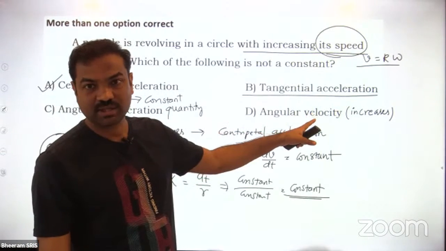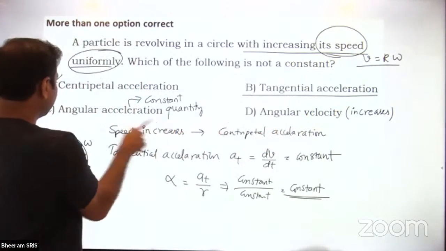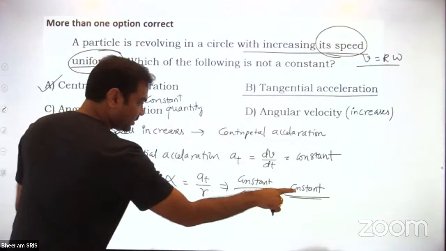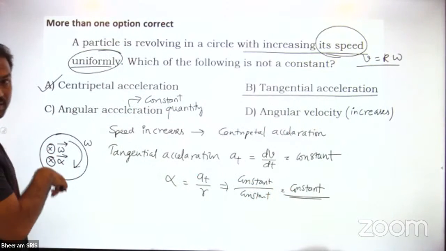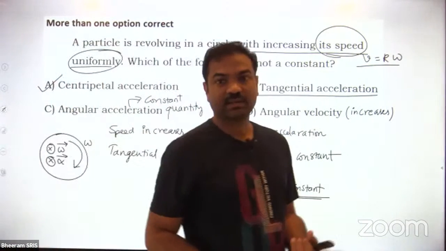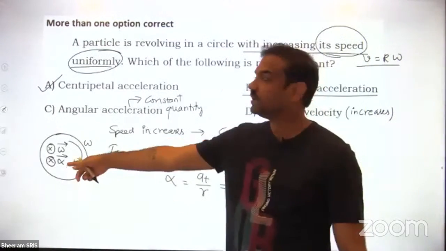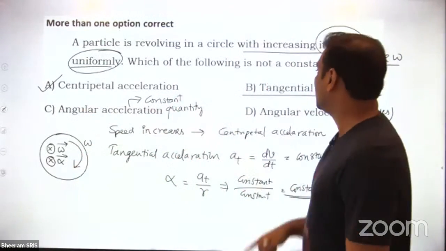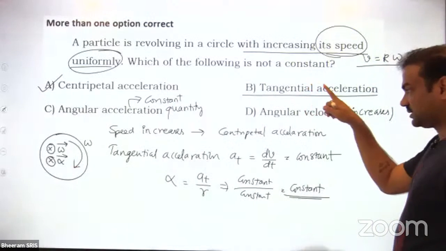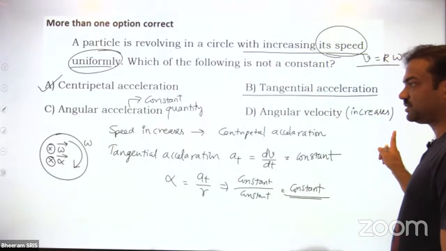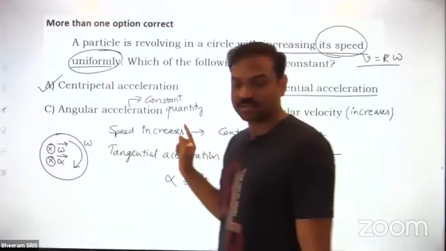So angular velocity is not a constant quantity. But for angular acceleration, magnitude is constant, and direction is also constant. Direction and magnitude both are same for alpha. So this is a constant quantity, and tangential acceleration is constant in magnitude but variable in direction.